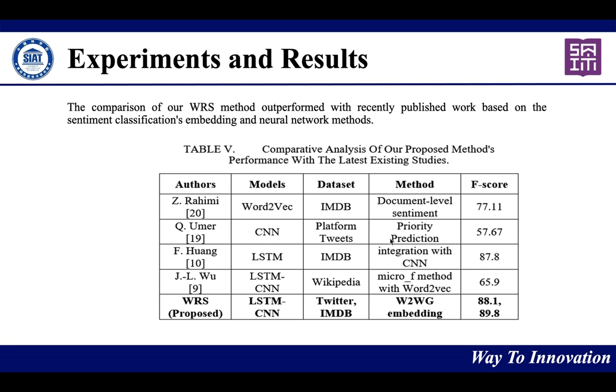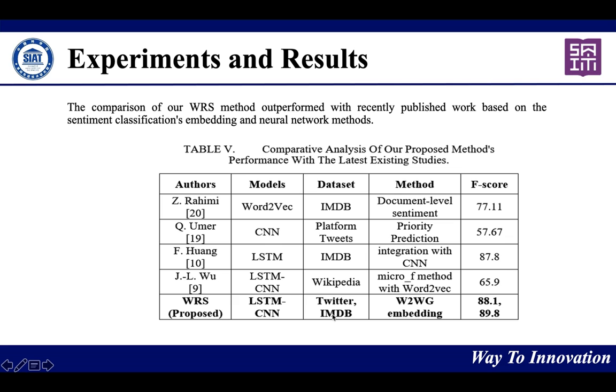Here we provide the comparison of our method with existing studies. For example, here it also uses word-to-vector, but our word-to-vector is based on word-to-word graph embedding, and it's just a simple word-to-vector. It is applied on IMDb data.